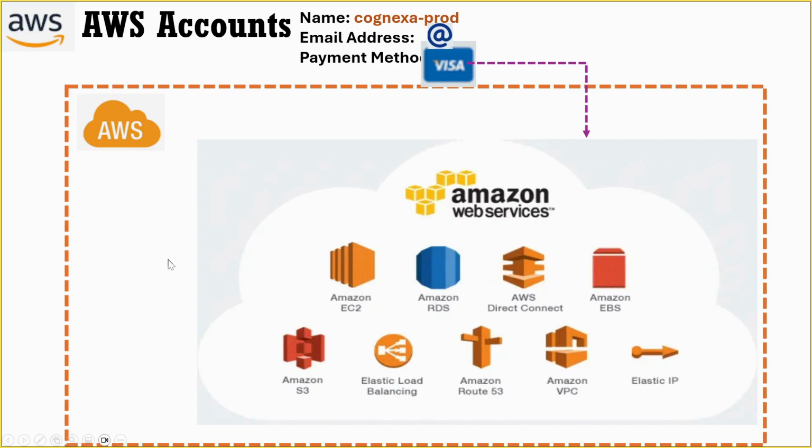Now, one more thing that makes AWS very attractive is that many AWS services include a certain amount of free usage every month. This is known as the AWS free tier. The free tier allows you to explore and learn AWS services without incurring charges, provided your usage stays within the free usage limits defined by AWS. Once those limits are exceeded, standard service charges begin to apply.